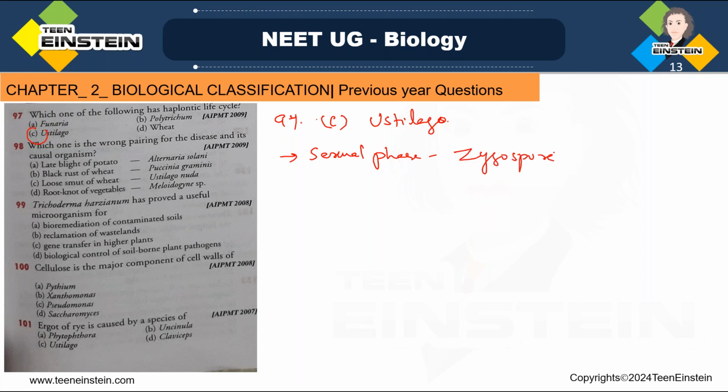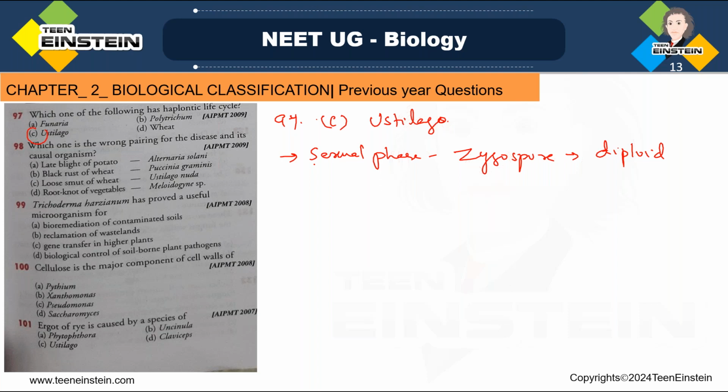Zygospore. Zygospore is the diploid structure. All others are haploid. That kind of sexual cycle is called the haploid or haplontic life cycle.